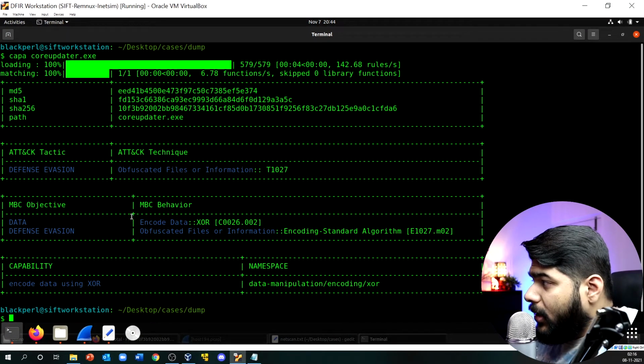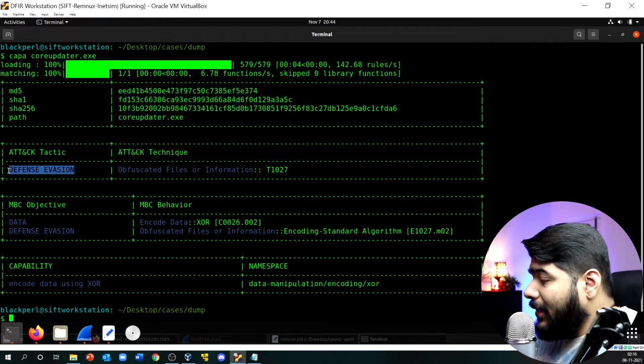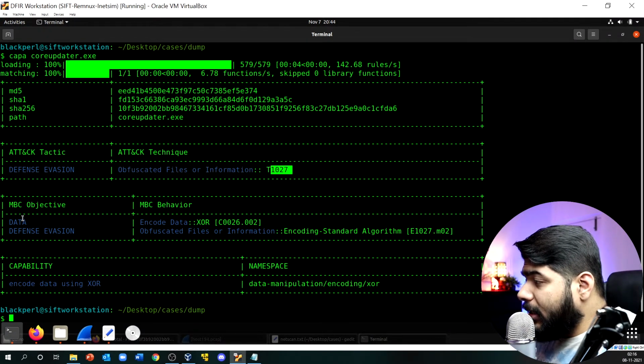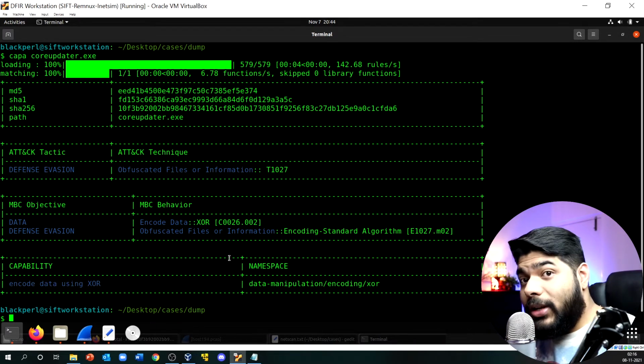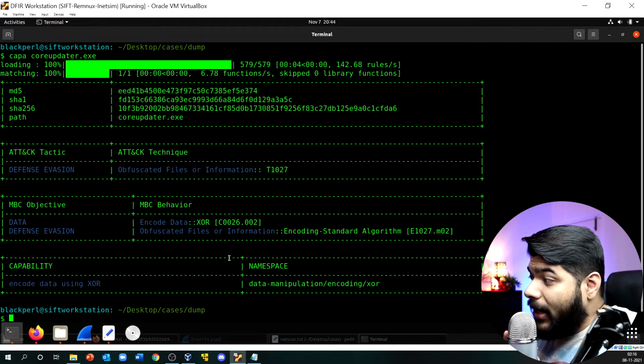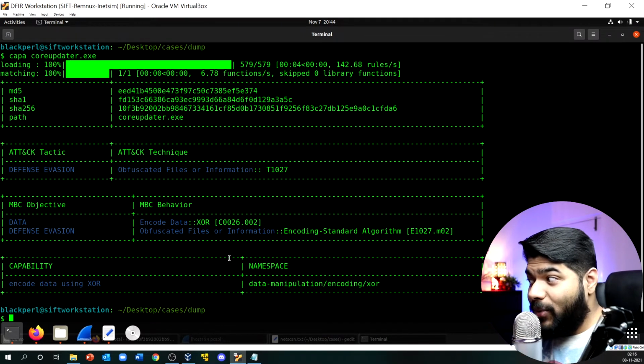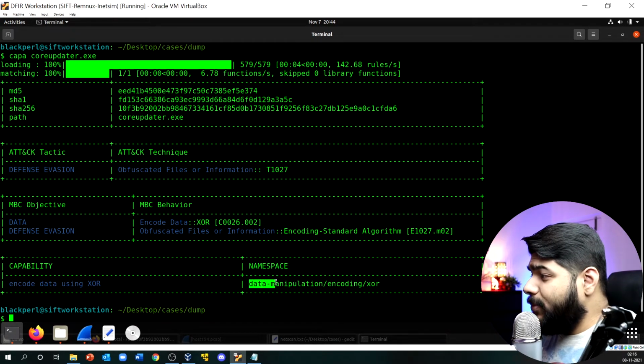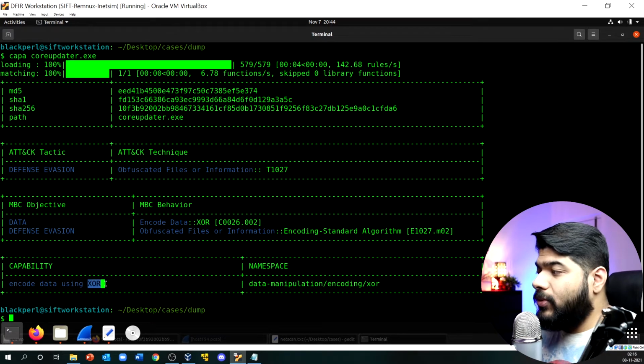Okay, so if I open it properly, you will see that CAPA has given us all of these behaviors. Yes, defense evasion. That is the reason we couldn't identify anything using FLOSS. Obfuscated files or information is one tactic that has been identified, and you will see defense evasion, same thing, because the full file was encoded, and you will see encode data using XOR. If you remember, in our previous episode we identified the sandwich kind of pattern with this XOR. Now CAPA is also telling us that this particular file is capable of encoding data using XOR. So we have also identified this.